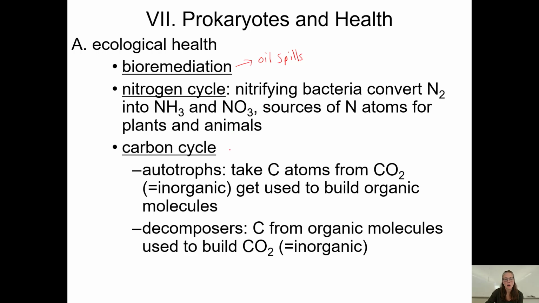The nitrogen cycle: without bacteria converting the nitrogen gas, we would not have a source of nitrogen atoms, because humans and plants cannot use nitrogen gas. They can't use N2. They need nitrate or ammonia. That's why when we have gardens, there's fertilizers and they contain nitrates in them to help make